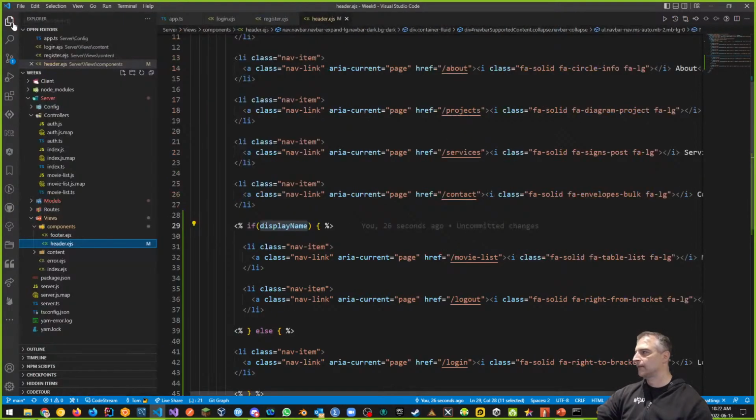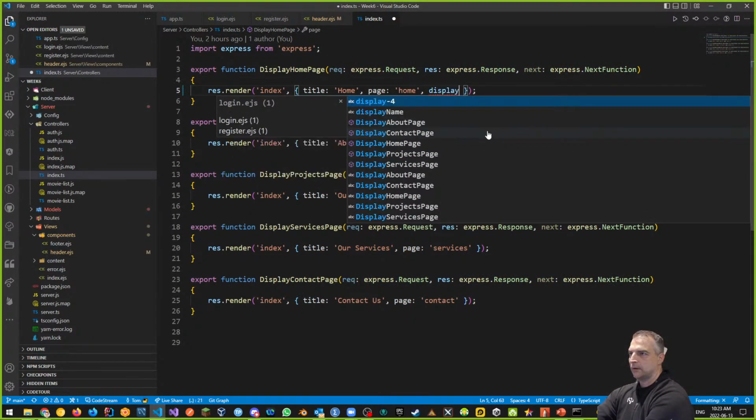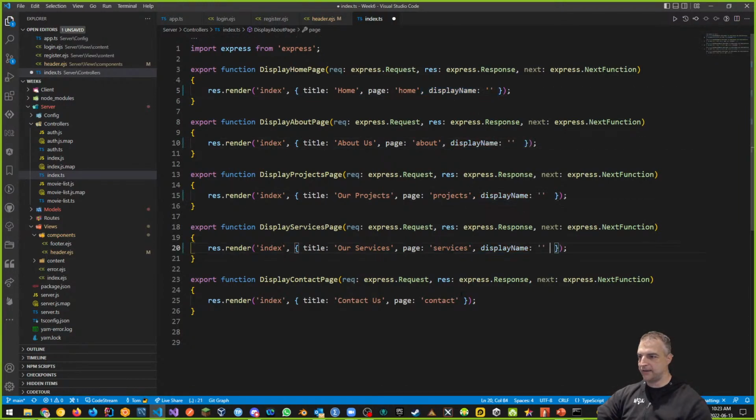Hold on a sec. That means I need to go into each of my routes for my other stuff. So I'm going to go into my controllers. And inside of my controller, let's start with my index controller. I need to add in display name here. So for now, what I'm going to say is display name, right? And I'm going to put in nothing because that's kind of a blank, or a stub for this, and I'll do that for all of them. So every one of these has a display name that is blank. At least it has the display name method.